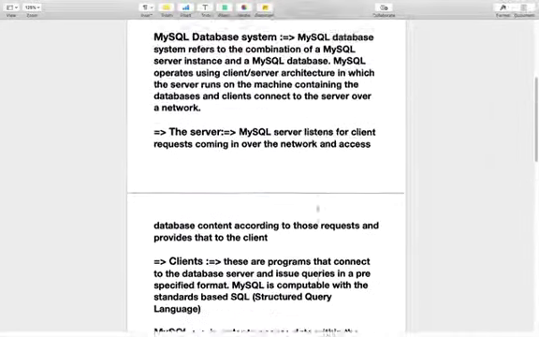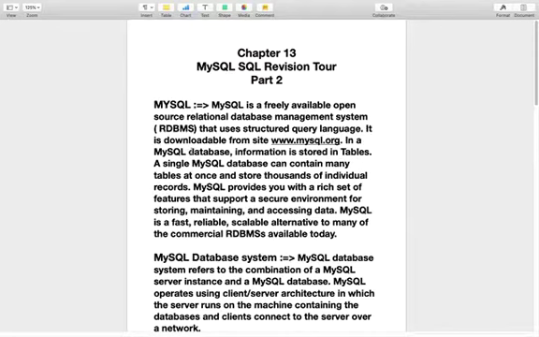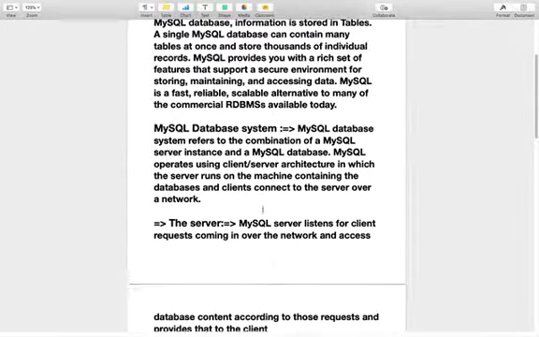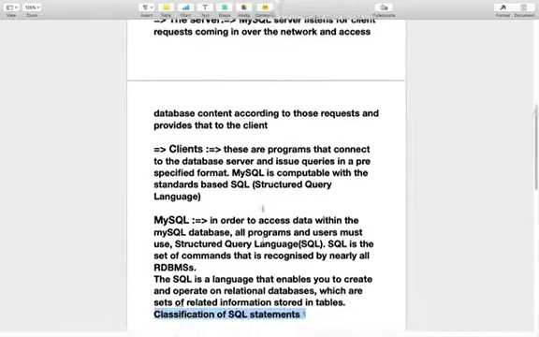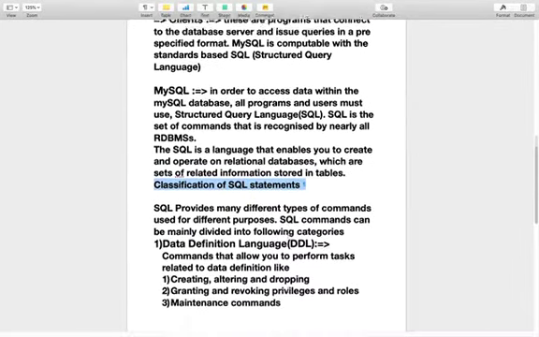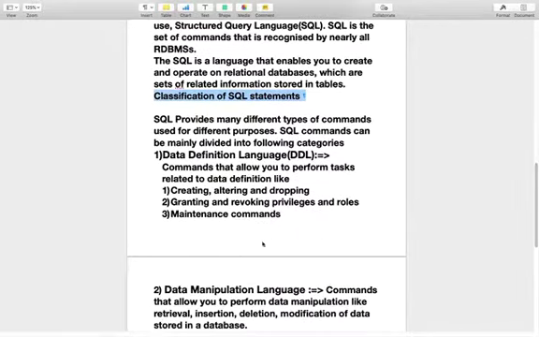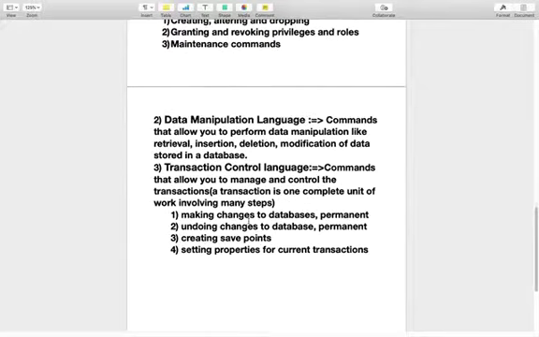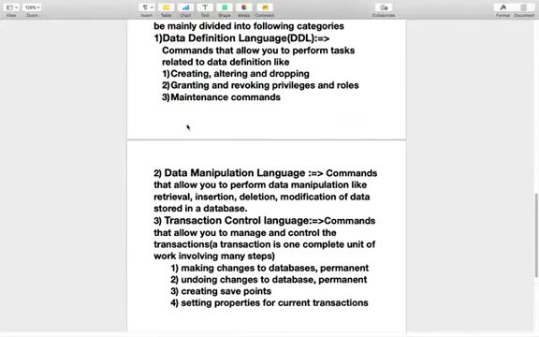So today we learned what MySQL is, how we can download this software, and that MySQL is freely available software. What is the MySQL database system? It consists of two parts, server and clients. Then we learned the classification of SQL statements. We have three types of SQL statements: DDL, DML and TCL. All these languages have their different roles, and we define all the roles for whatever we want to do in a particular category.